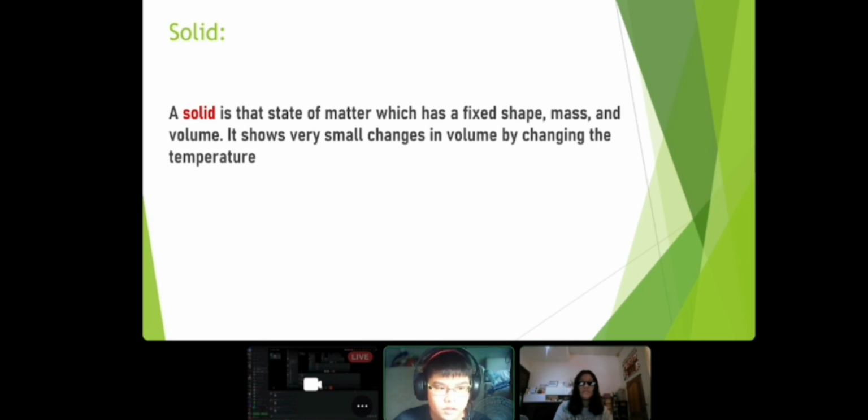Solid. A solid is a state of matter which has a fixed shape, mass, and volume. It shows very small change in volume when the temperature changes.